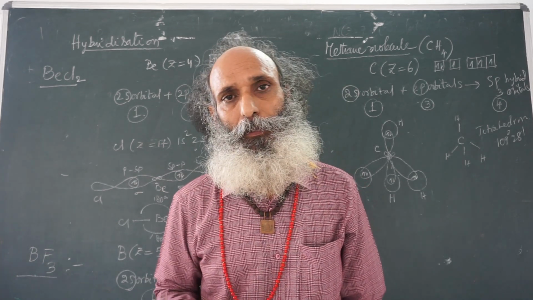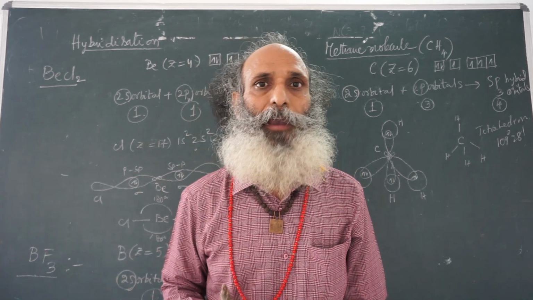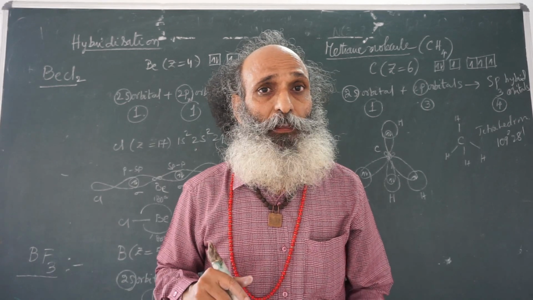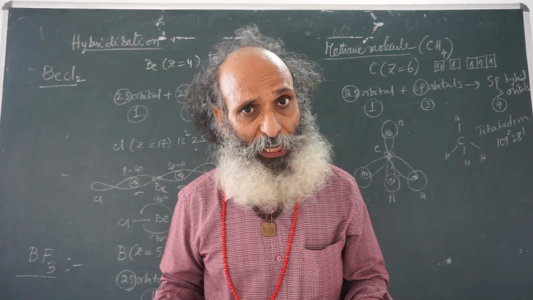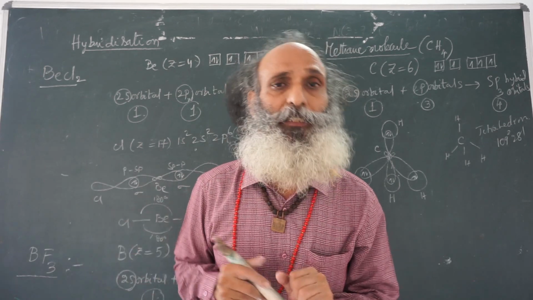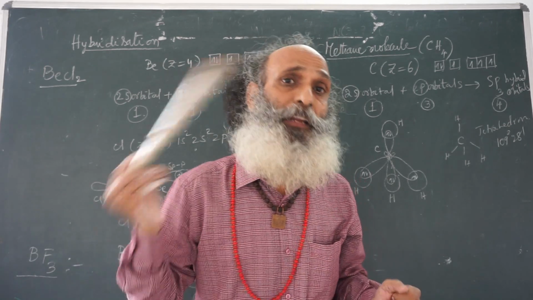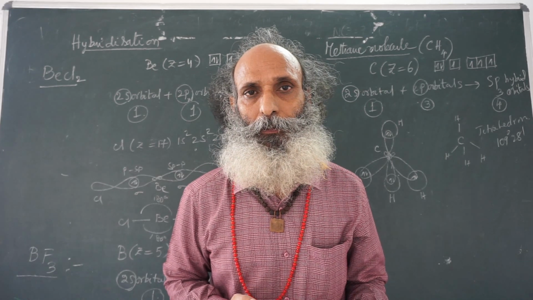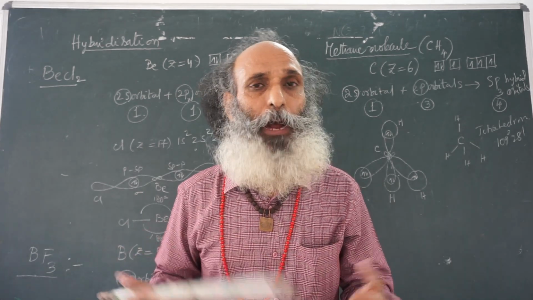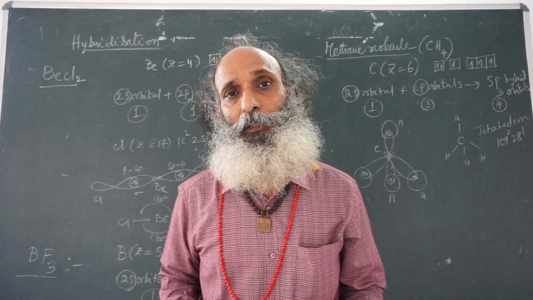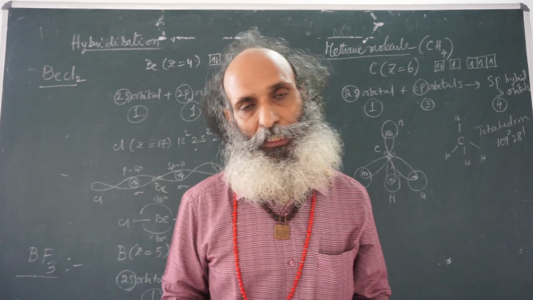First of all, the bonding orbitals of the central atom, when they are of different shapes and energies, there will be a redistribution of shape and energy. This process is called hybridization.